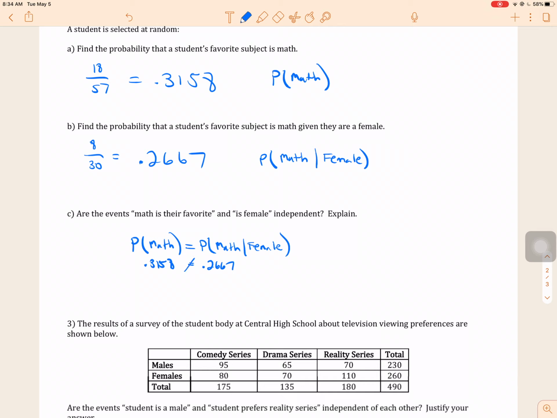So these are not equal, so these are dependent. I can't spell this morning, sorry. Dependent. If you're female, the likelihood that your favorite subject is math is different than just anyone liking math.